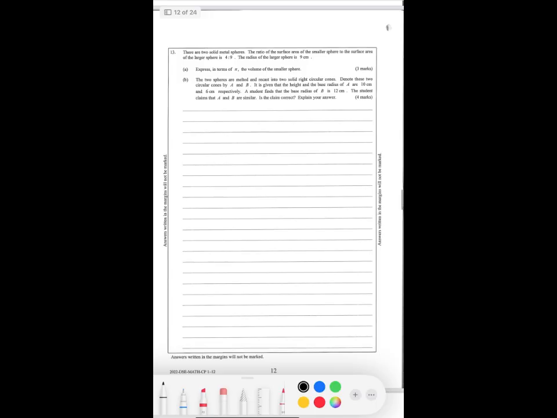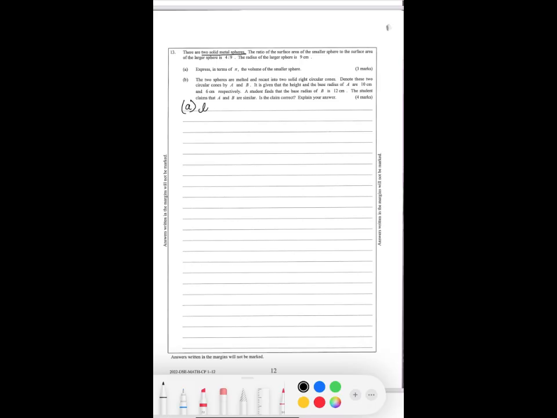There are two solid metal spheres. The ratio of the surface area of the smaller sphere to the surface area of the larger sphere is 4 is to 9. We have to express in terms of pi the volume of the smaller sphere. And we know whenever it's an area, there will be a relation between the area and radius. The ratio of their surface areas is equal to their sides square.